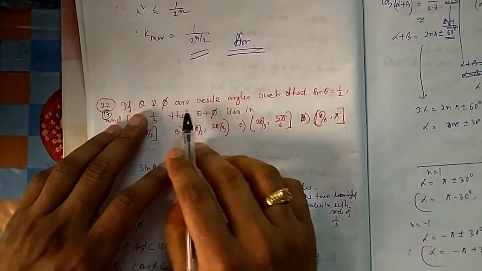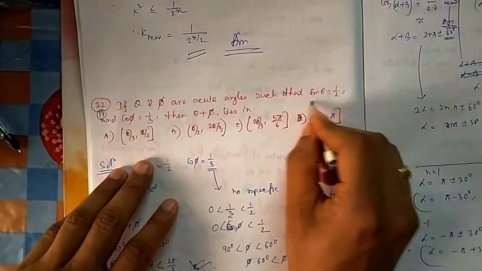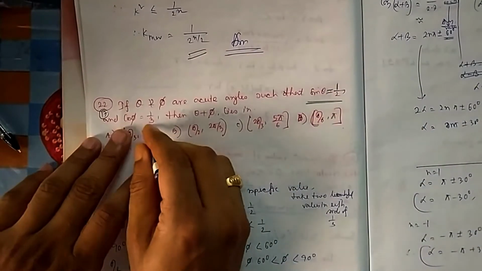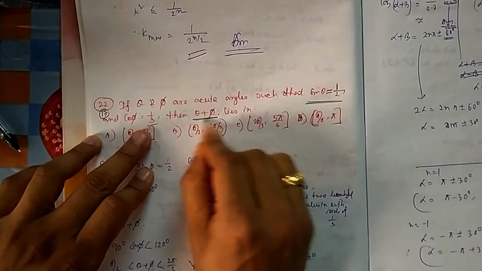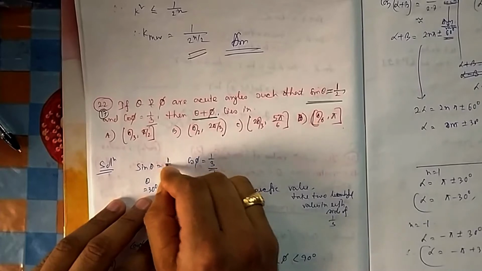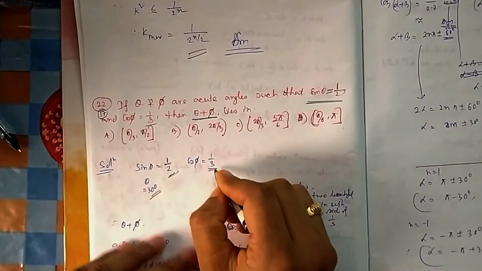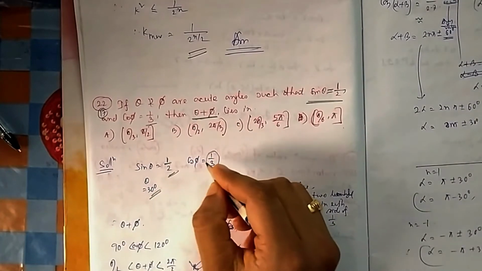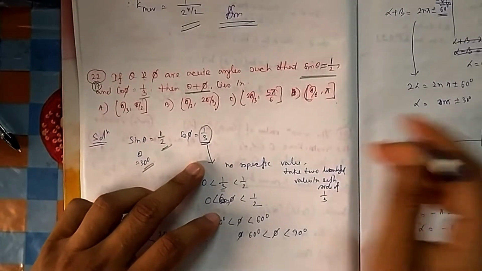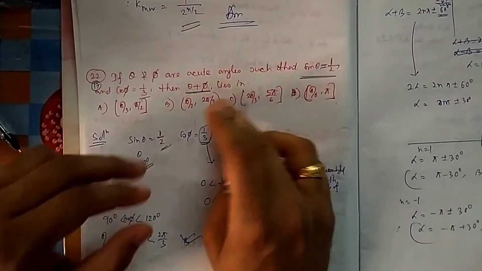17. Theta and phi are acute angles such that sin theta is half, and cos phi is 1 by 3. Now you need to find where theta plus phi will lie. Now sin theta is equal to half, that you know is 30 degree. Now cos phi is equal to 1 by 3, so you don't know the standard value of that one. You don't have a calculator also to find it. But they are not asking you to find it exactly, they are asking you for a range.